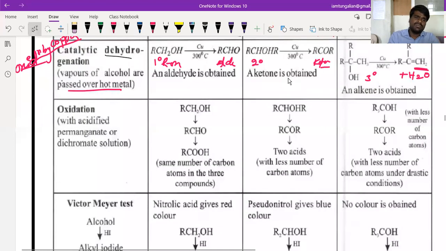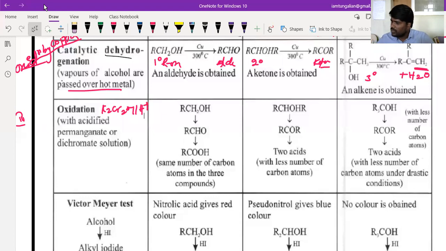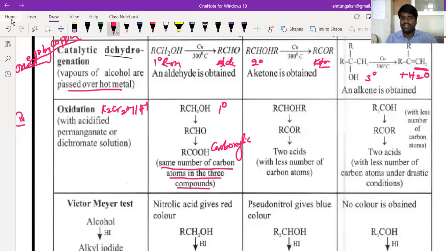See, this is the third method which I told you. Oxidation by K2Cr2O7 in acidic medium, beta. What happens, sir? If you are oxidizing this by K2Cr2O7, what will it form? See, primary alcohols will be converted into carboxylic acid with the same number of carbons, beta. This is your primary alcohol, which is converted into what? Carboxylic acid with the same number of carbon atoms in the compound as that of the alcohol.